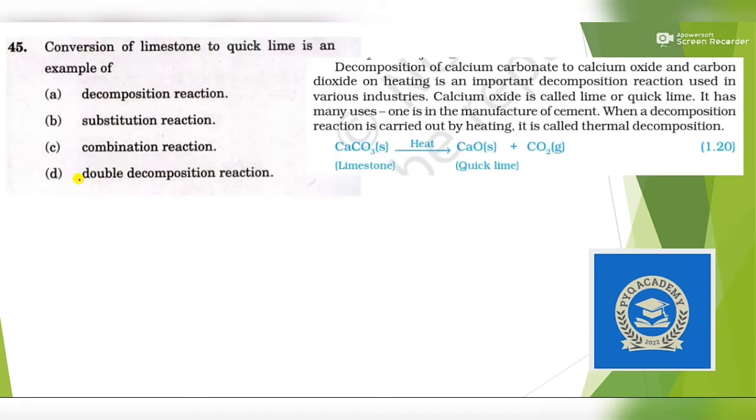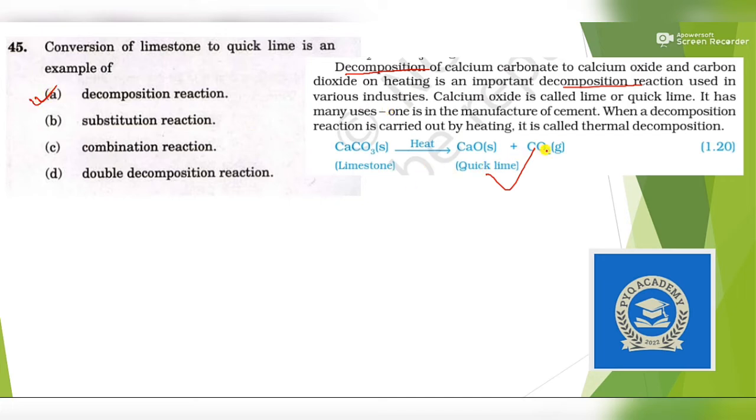Next question. Conversion of limestone to quicklime is an example of. Okay. So limestone, when you provide heat to limestone, it will decompose or disintegrate into quicklime and carbon dioxide. So this is an example of a decomposition reaction. You can see the decomposition of calcium carbonate, known as lime, to calcium oxide and carbon dioxide on heating is an important decomposition reaction used in various industries. So answer is decomposition reaction.